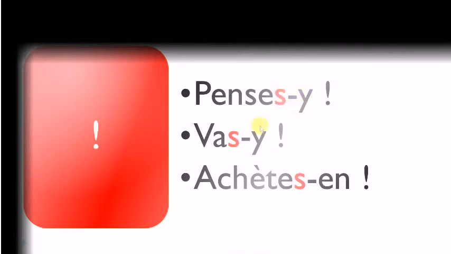So you get to make this liaison. Same thing here, vas-y, vas-y, all right? And then achètes-en, achètes-en, all right? So that's one important thing if you want to construct this imperative form with pronouns.